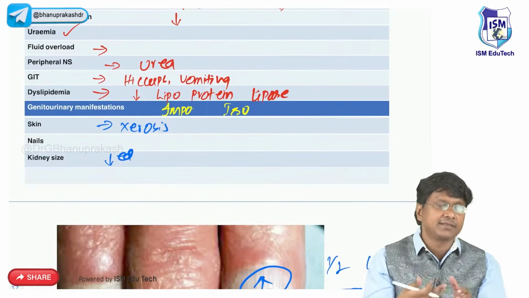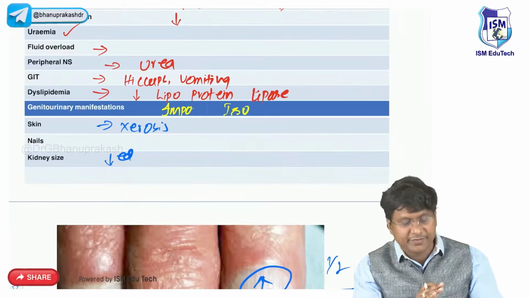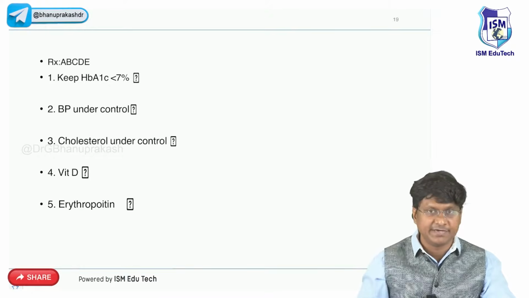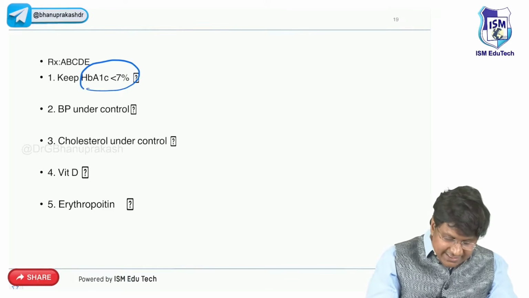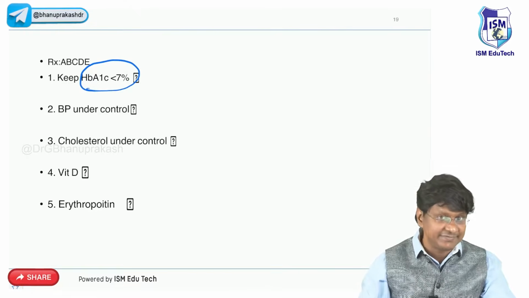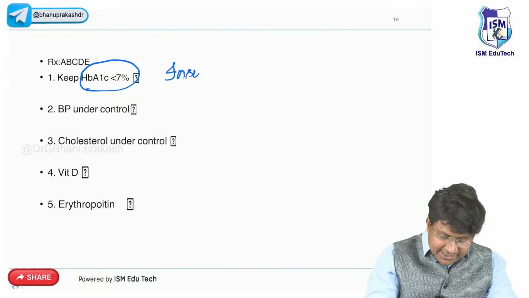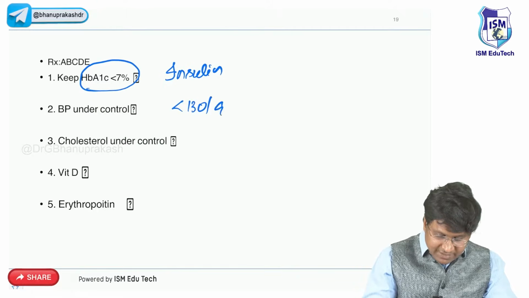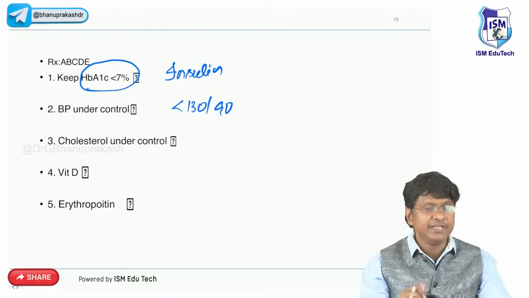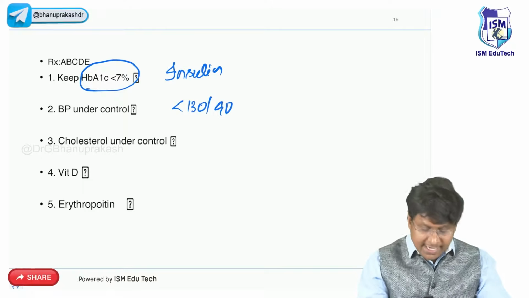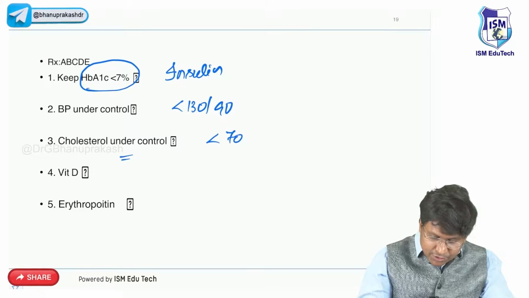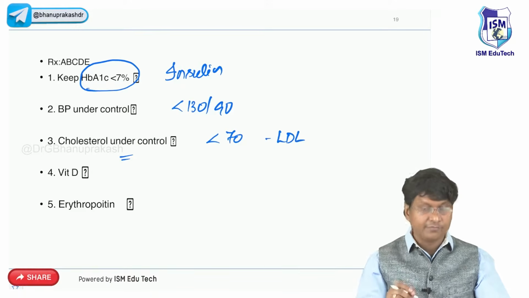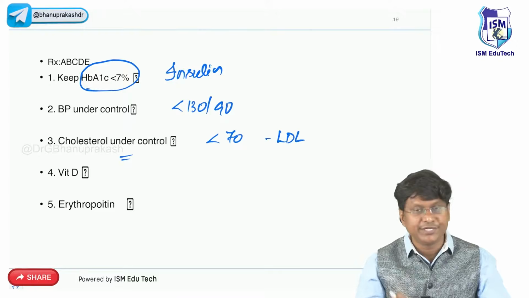Then how do you treat these patients with chronic renal failure is very, very important now. So what is the most common cause for chronic renal failure? That is diabetes mellitus. So you have to see that the HbA1c of the individual is less than 7%, for which the treatment is insulin. Blood pressure should be under control, less than 130/90, for which we give labetalol or a calcium channel blocker. Cholesterol, the LDL should be less than 70.